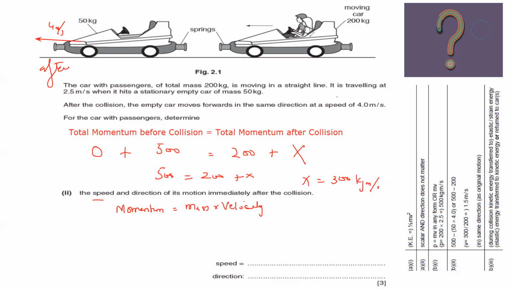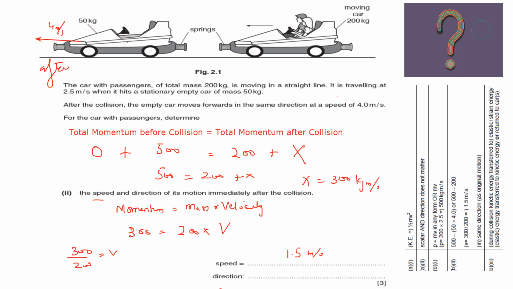Momentum is equal to mass multiplied by velocity. The momentum for this car, the passenger car, after the collision is 300. The mass of the passenger car is 200 and the velocity or speed is unknown. This 200 is multiplied, so on the other side it will divide. So it will be 300 divided by 200. What do we get? We get 1.5. So the speed at which this car will move after the collision is 1.5. And what about the direction?